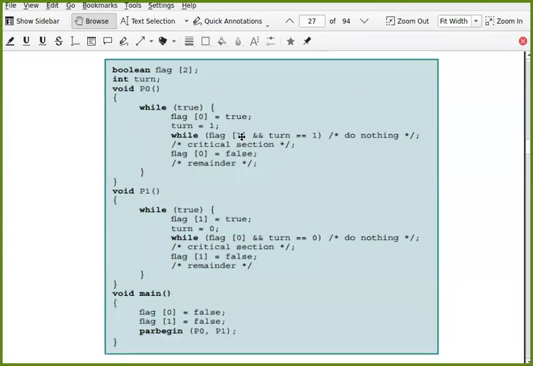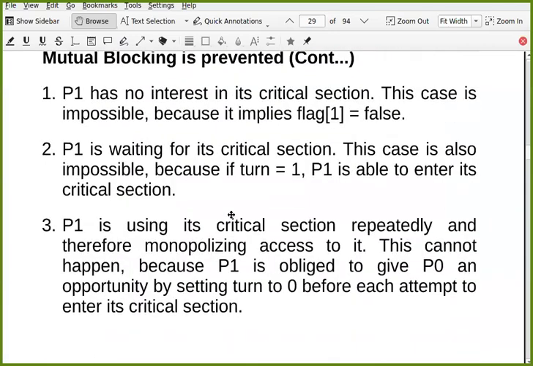So it is not possible that P1 is not interested in the critical section because it has already set this to 1. It means it is interested in critical section. If it is not interested, it will never set this flag 1 equal to false, so you will never get a chance to execute critical section. But that is not possible, as flag 1 equal to true means it is interested in critical section. So that case is not possible.